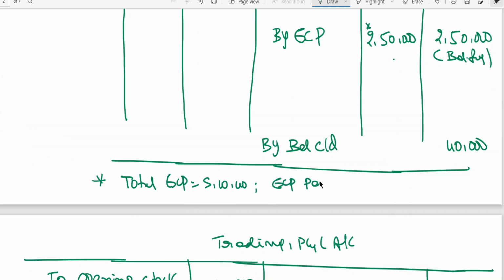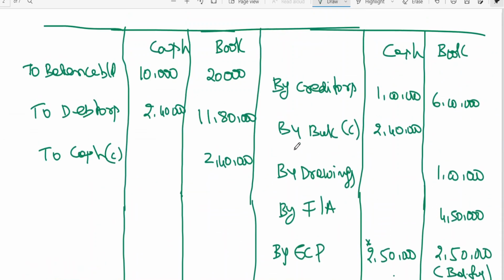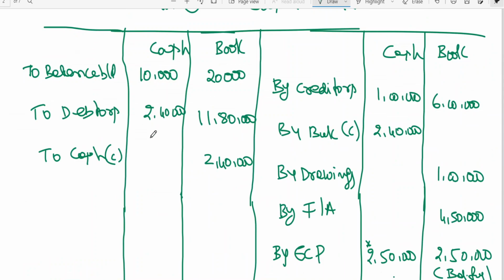Expenses paid by bank is 50. Therefore, expenses paid by cash is 50. So now you can see the cash column: 10 plus 240, 250.